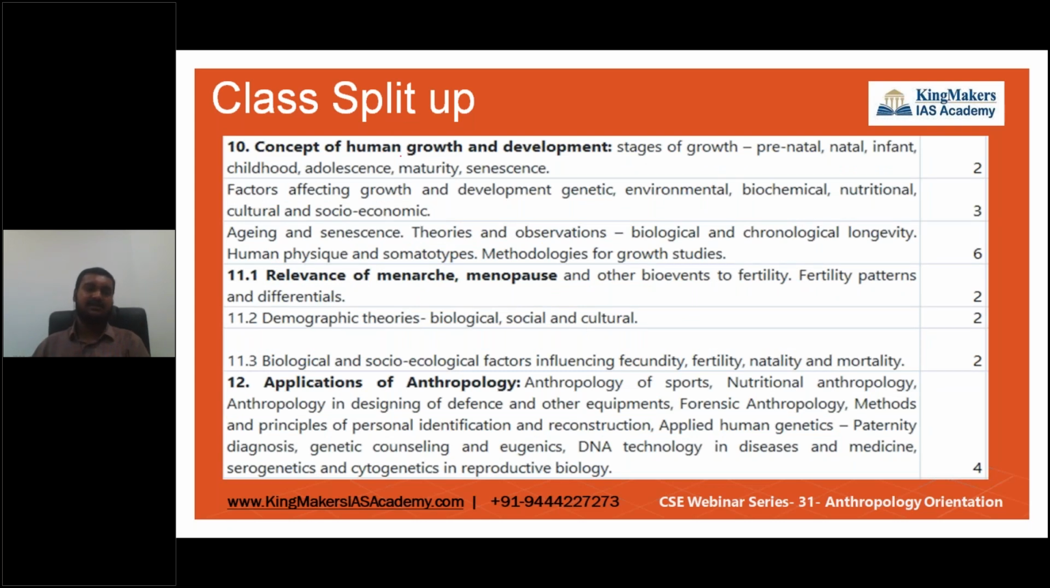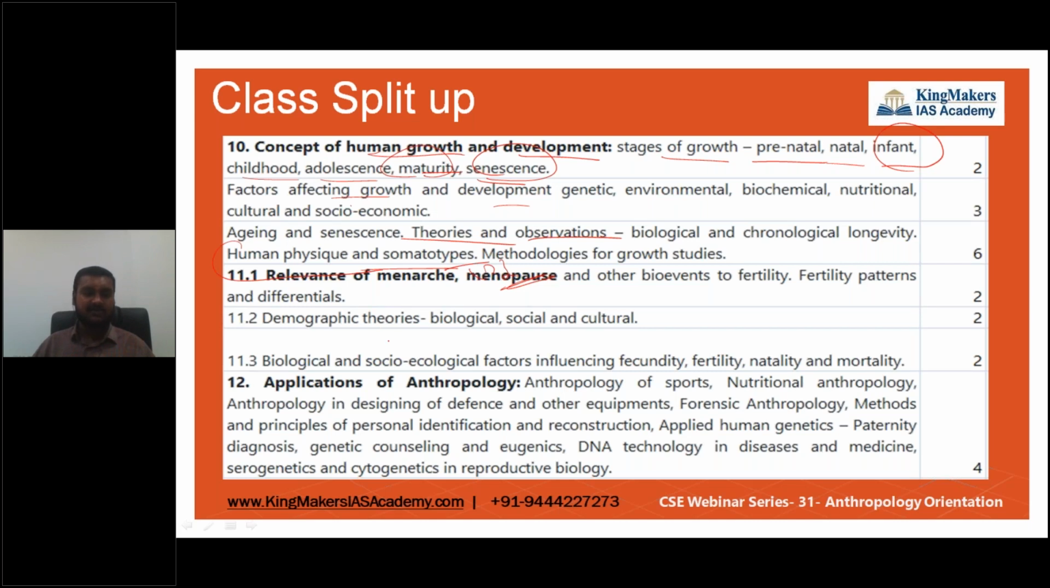Next we're going to see how human growth and development took place, and the stages of growth: prenatal, natal, infant, childhood, adolescence, maturity. How do we classify all these? This is going to be a pretty simple, easy unit. What are the types in these stages? What are the factors affecting growth and genetic development, and certain theories we are going to see. We are also going to see human physique and somatotypes, around 3 somatotypes.